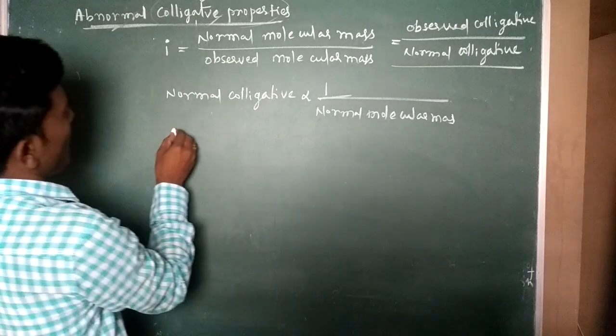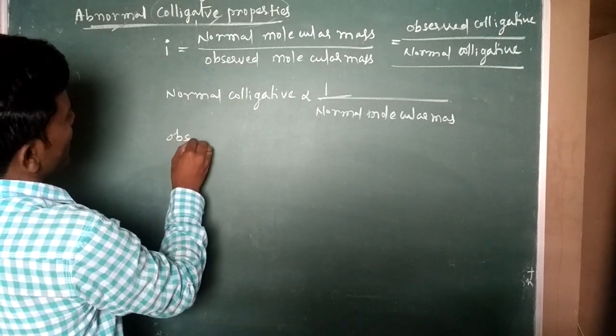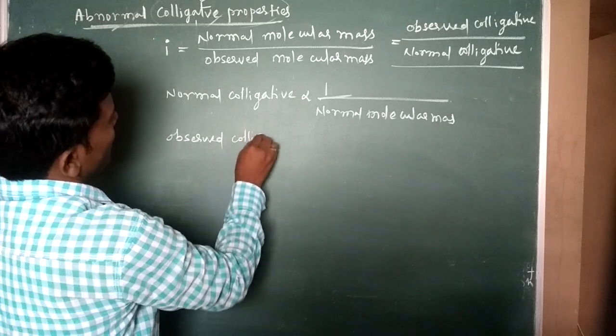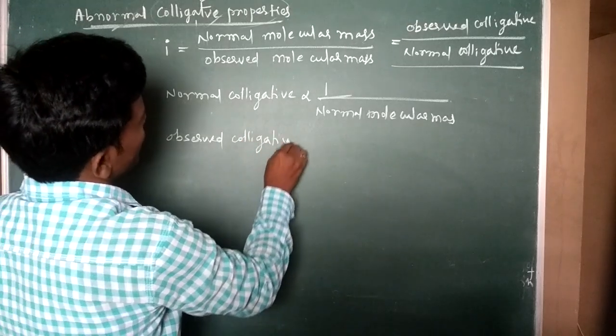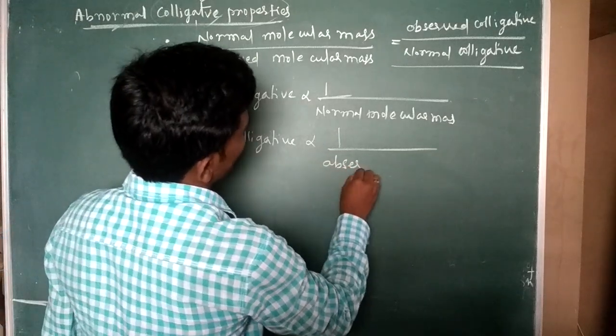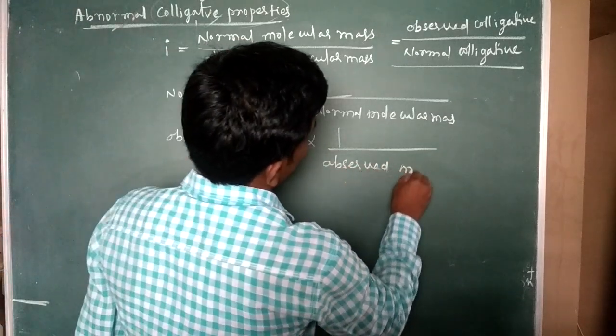Then observed colligative property is inversely proportional to observed molecular mass.